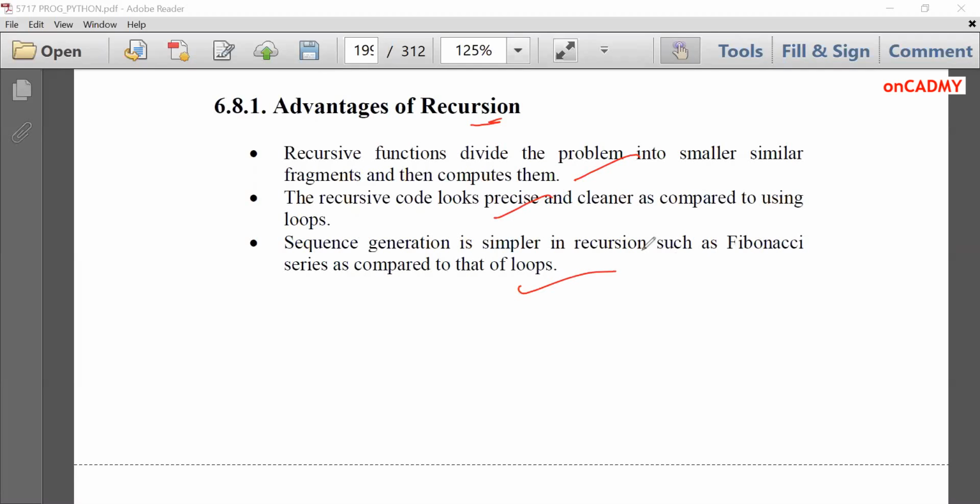In some cases, we prefer loops, or in some cases, we prefer recursion. So it depends on our need. It is not like we can say recursion is better than iteration. Both can be used. It depends on you. But we should know that recursion is somewhat slower than iteration.